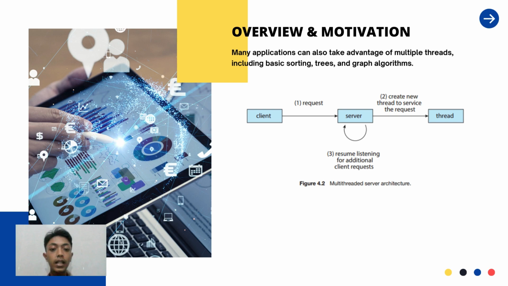As you can see in the slide, this is the multi-threaded server architecture: a client sends a request to the server, which creates a new thread to service the request. Also, the server can resume listening for additional client requests.